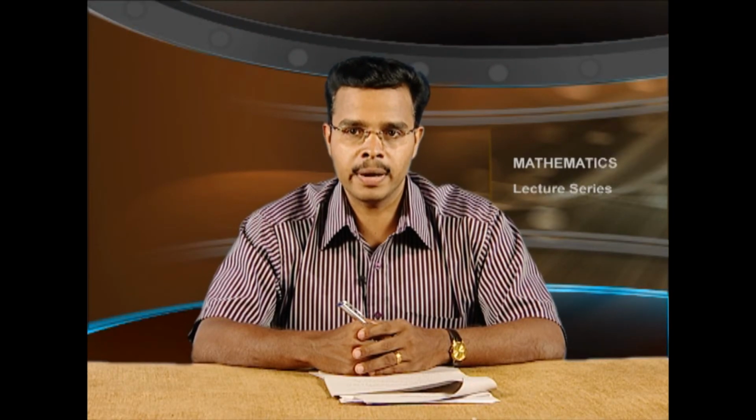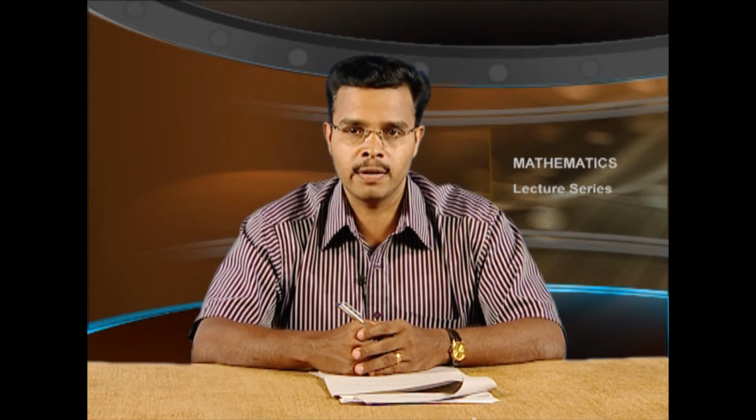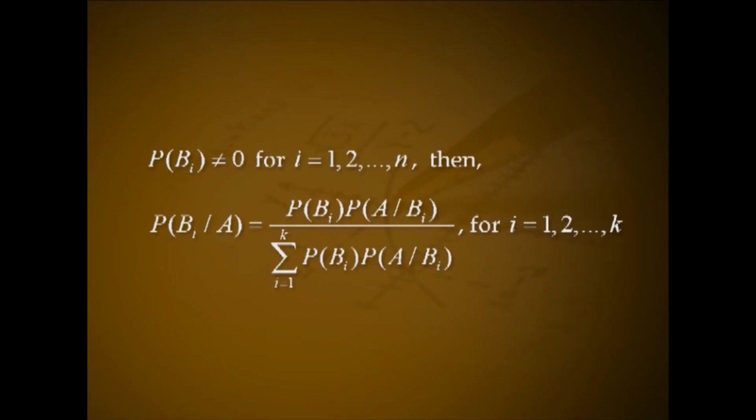Bayes theorem. If an event capital A can happen if and only if one or the other of a set of mutually exclusive events B1, B2, etc. Bk happens, where P of Bi not equal to 0 for i equal to 1, 2, etc. n, then P of Bi given A equal to P of Bi into P of A given Bi divided by sigma i from 1 to k P of Bi into P of A given Bi for i equal to 1,